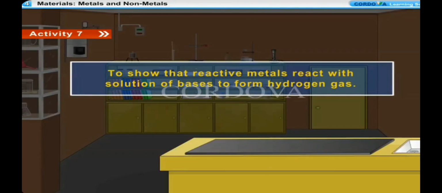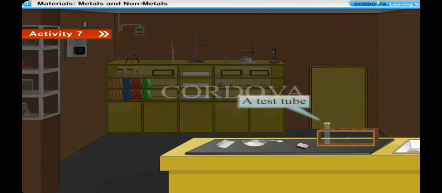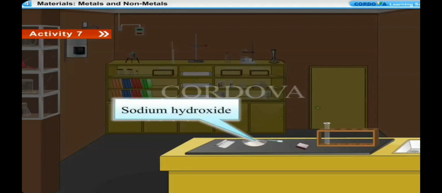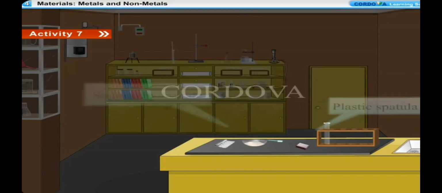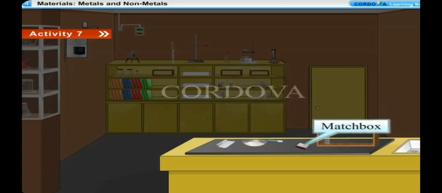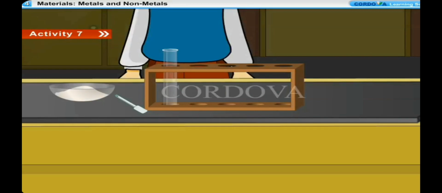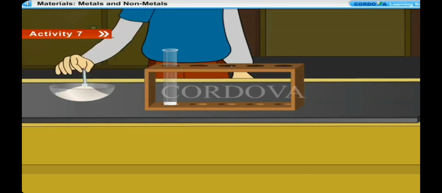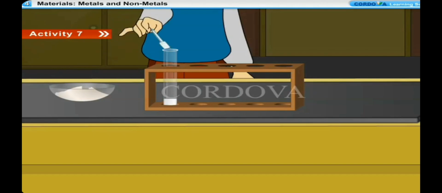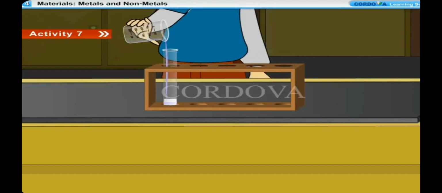To show that reactive metals react with solution of bases to form hydrogen gas. Things needed: a test tube, 3 to 4 pellets of sodium hydroxide, plastic spatula, aluminium foil, matchbox. Method. We take a test tube and drop in it 3 to 4 pellets of sodium hydroxide base with a plastic spatula. We add 5 ml of water